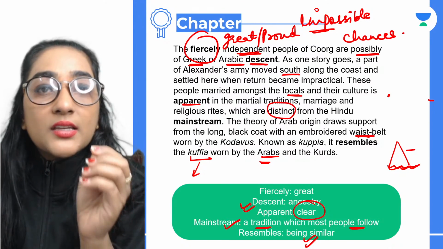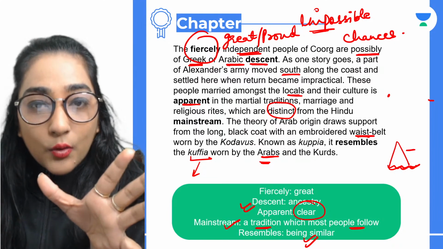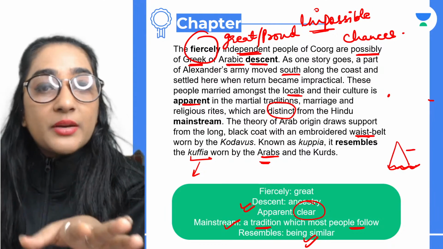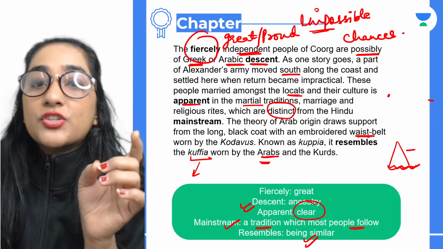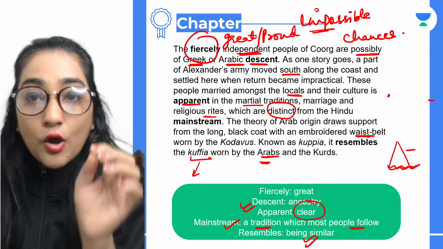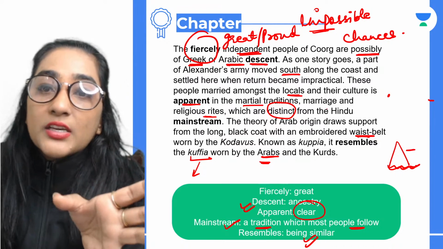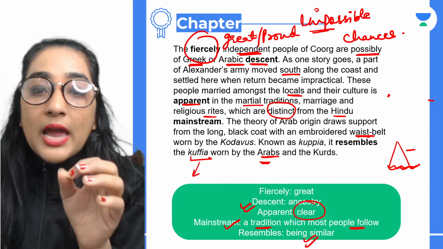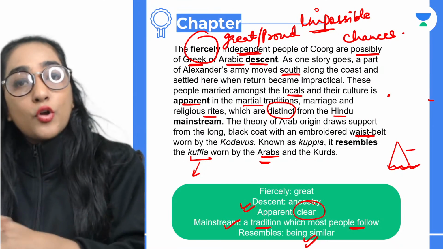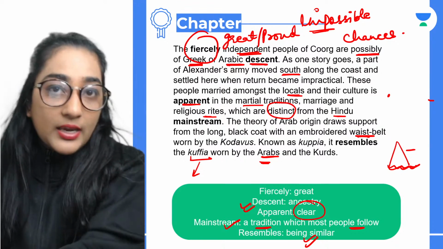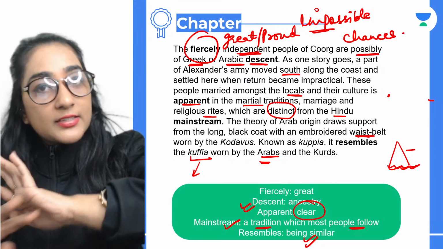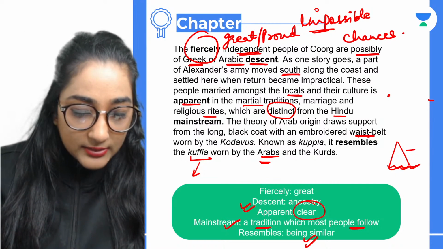What do you mean by distinct? Distinct means different. So here the author is telling us that the martial traditions, marriage and religious rites of all the people in Coorg are completely different from the Hindu mainstream. That means it is not what Hindus usually follow, it is different from that. So the tradition is a bit different. All right, is that clear?